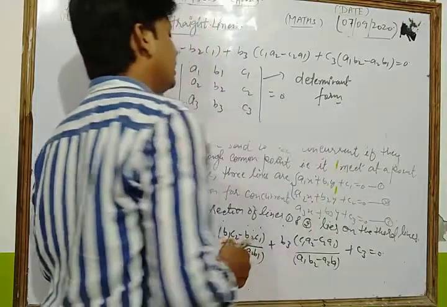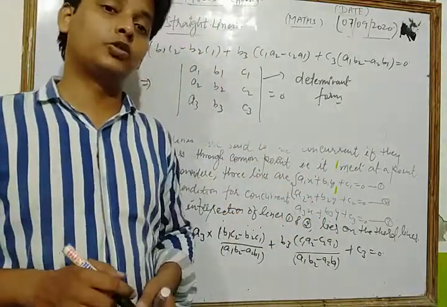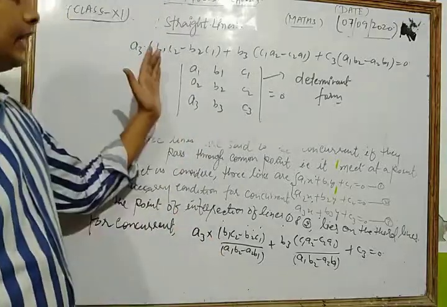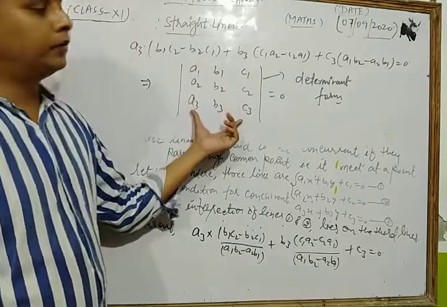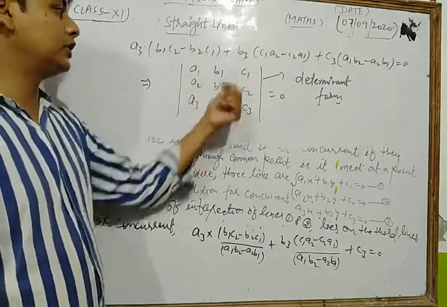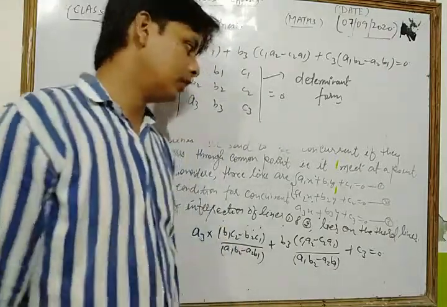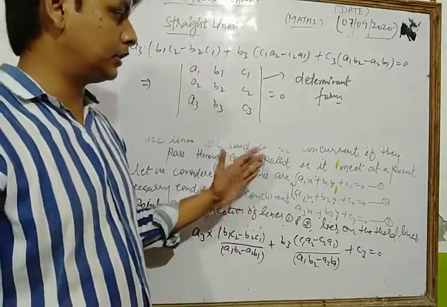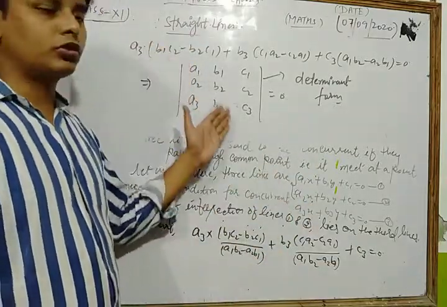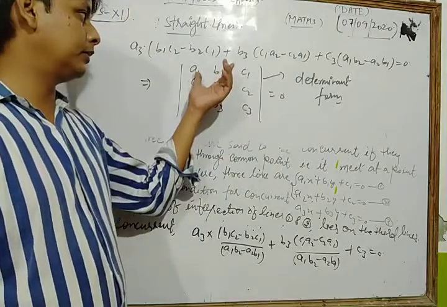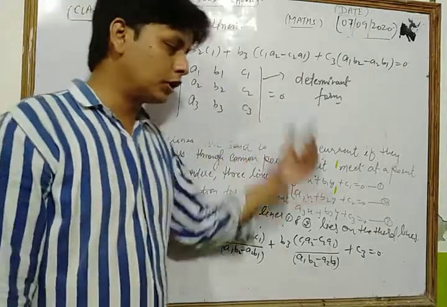Dear student, that topic we will discuss in your next class, that is 12. So we can write this in modulus or determinant form. This relation can be written in this way also: a1 a2 a3, b1 b2 b3, c1 c2 c3. And dear students, three lines are said to be concurrent to each other if the modulus, meaning the determinant, of a1 a2 a3, b1 b2 b3, c1 c2 c3 must be equal to 0.